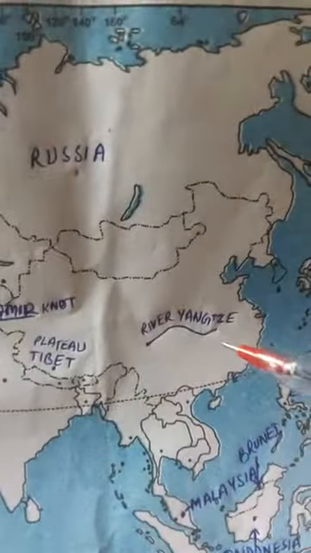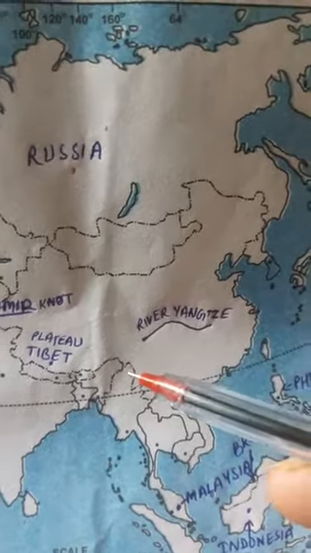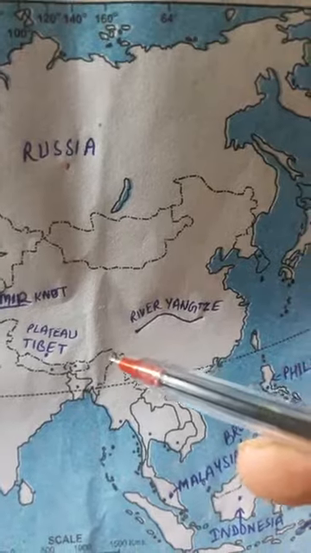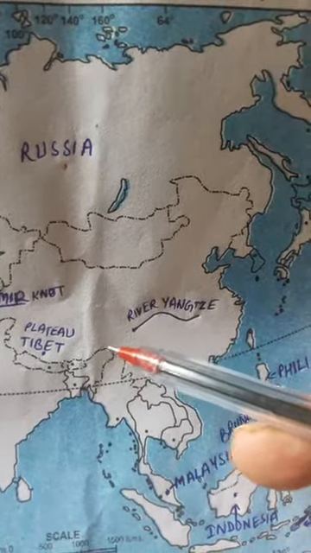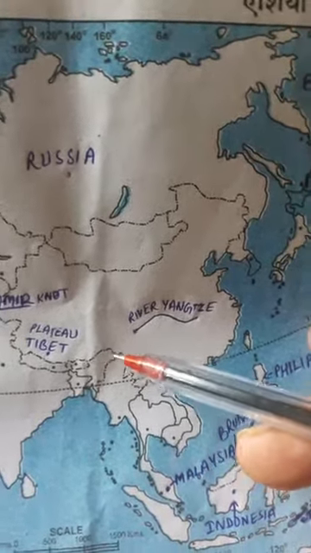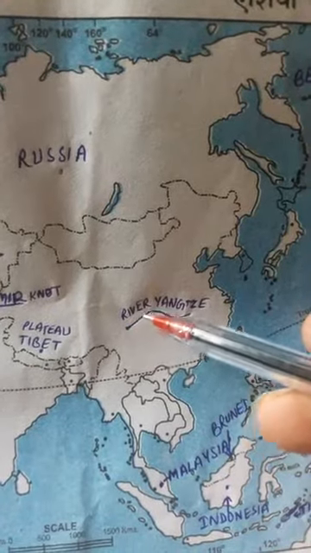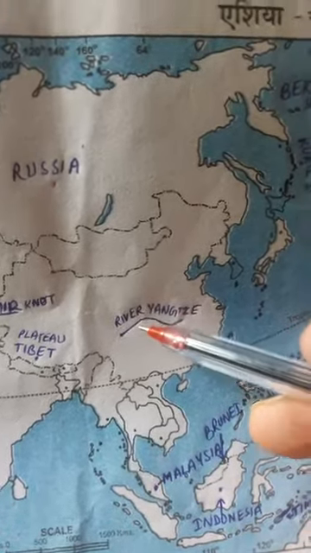Next is the river Yangtze. This is in China. Here, at the east states of India, that side is China, you can mark this river.